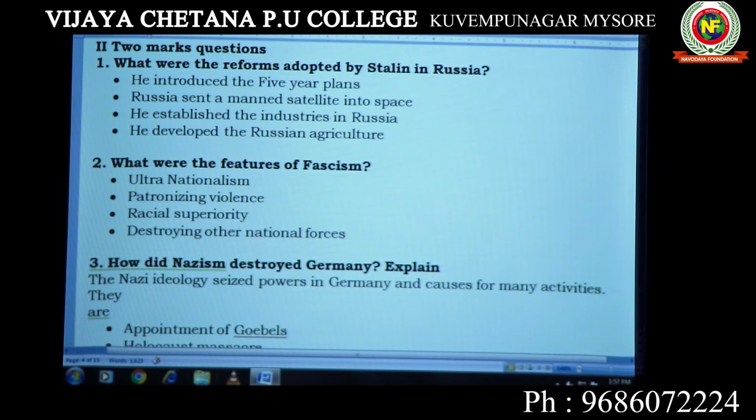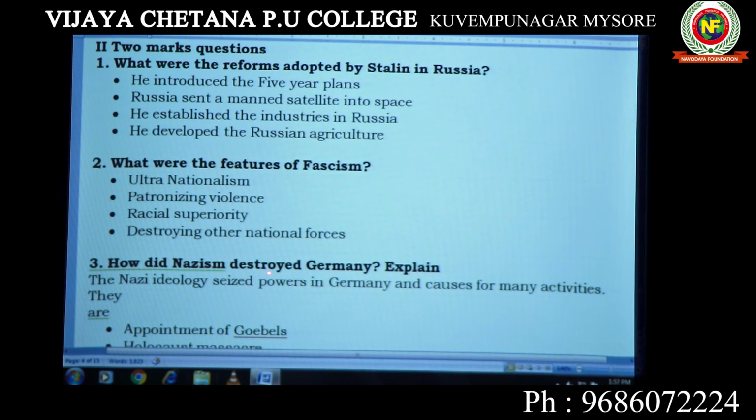So in Germany and Italy, two dictators emerged. In Germany, Hitler. In Italy, fascism was there. So these are all the various features of fascism. Benito Mussolini was there in Italy, and in Germany, Hitler was there.